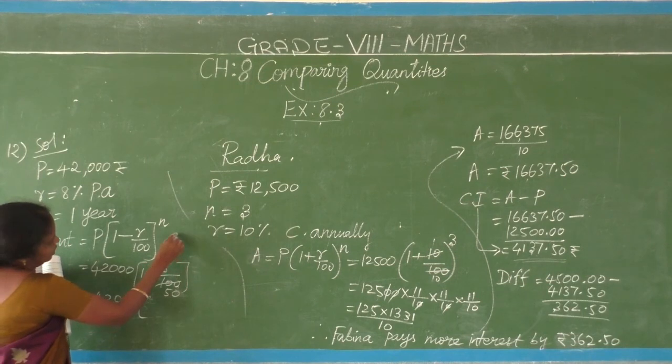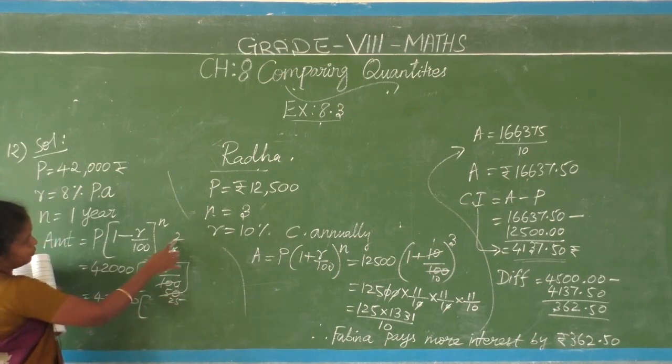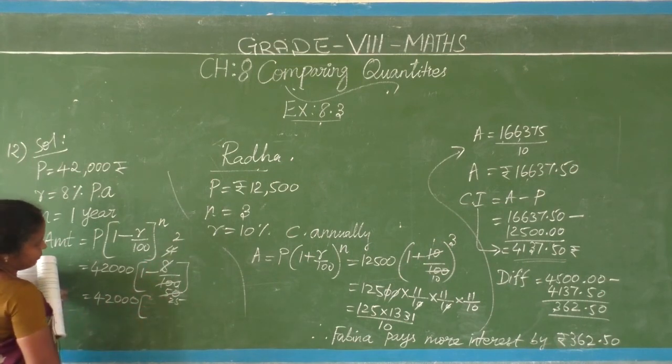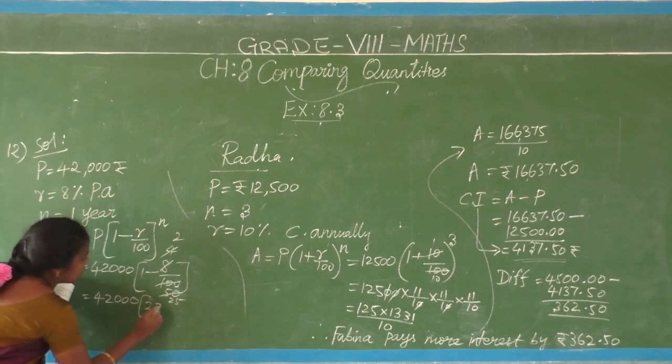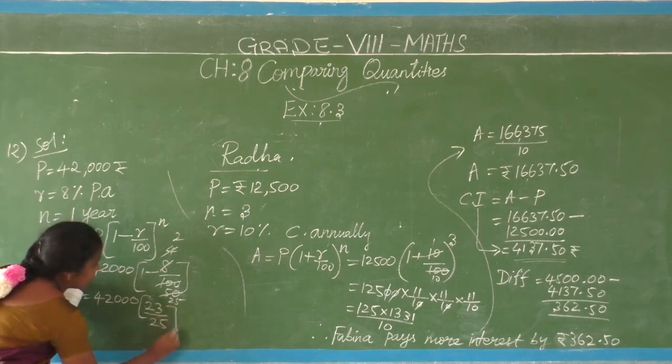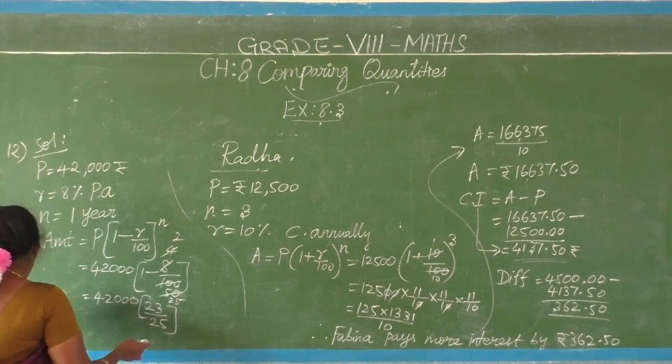Again 2 2s are 4, 25 2s are 50. 1 minus 2 by 25. Mixed fraction, no? So 25 minus 2, 23 by 25.